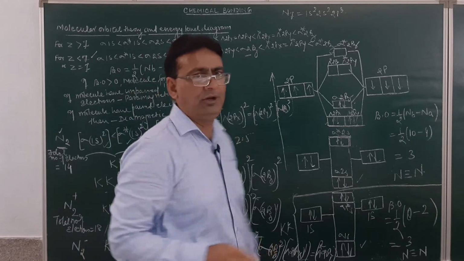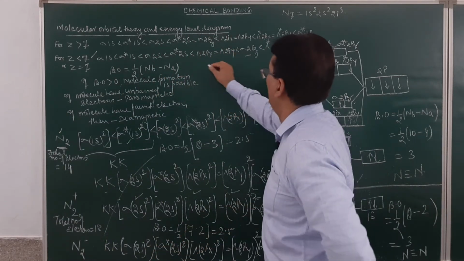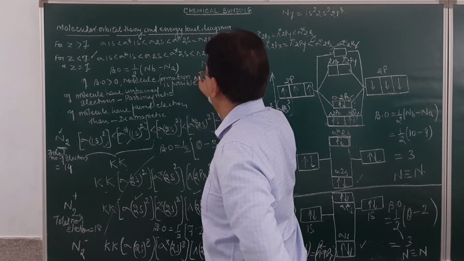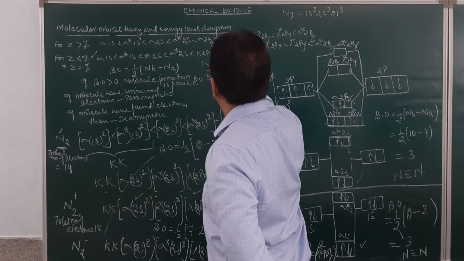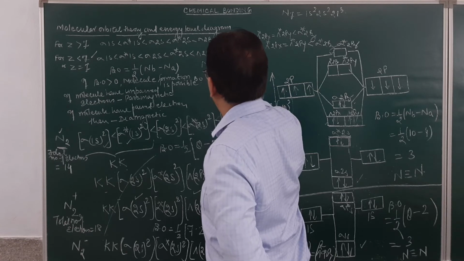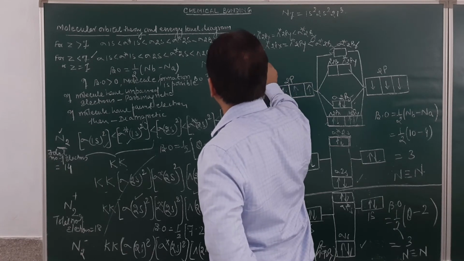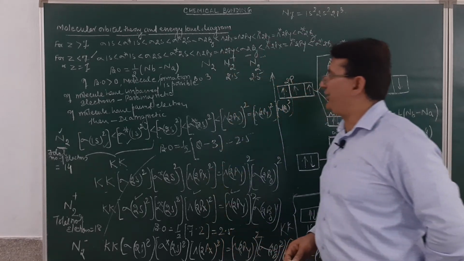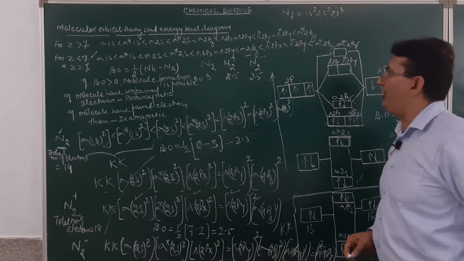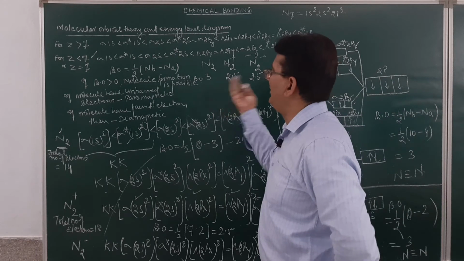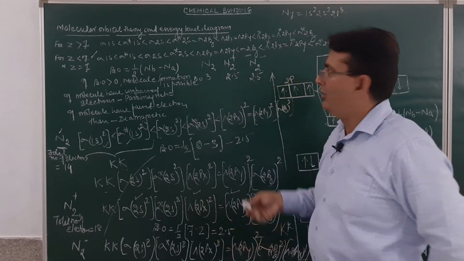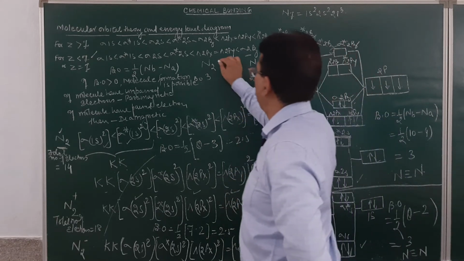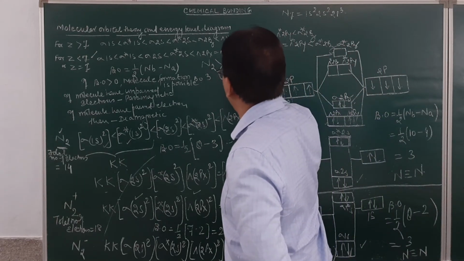Now see very carefully. In nitrogen molecule, what is the bond order? 3. In N2 positive, what is the bond order? 2.5. In N2 negative, what is the bond order? 2.5. In the board examination, or in the examination, a question will be asked: arrange them in the decreasing order of stability. So higher the bond order, higher is the stability. Nitrogen will be more stable as compared to N2 positive and N2 negative.